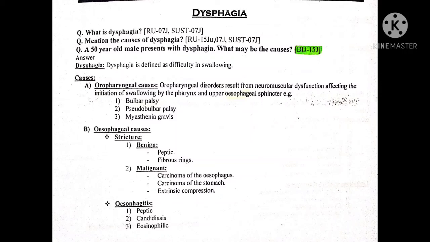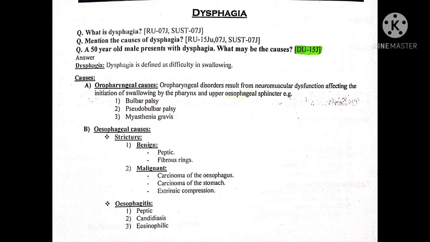Esophageal causes can be divided into three subtypes: stricture, esophagitis, and dysmotility. Esophageal stricture can be benign or malignant. In the benign subtype, peptic stricture and fibrous ring can occur, and in the malignant subtype, carcinoma of the esophagus, carcinoma of the stomach, and extrinsic compression can occur.